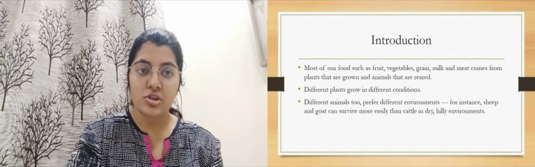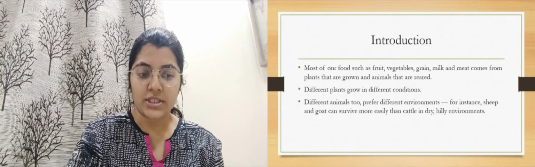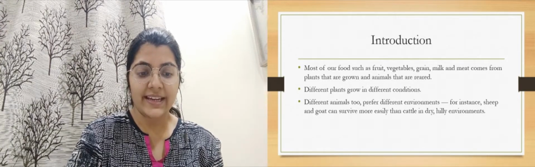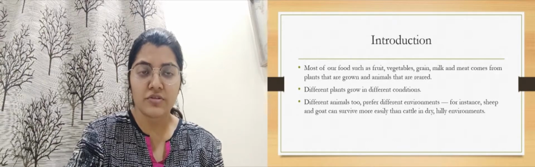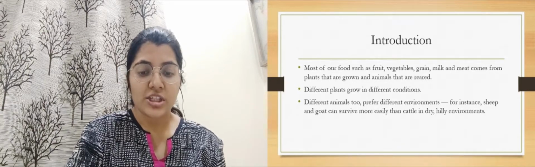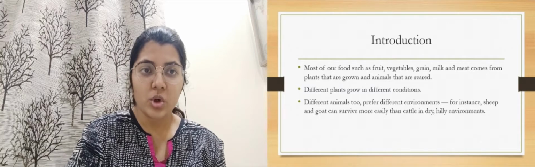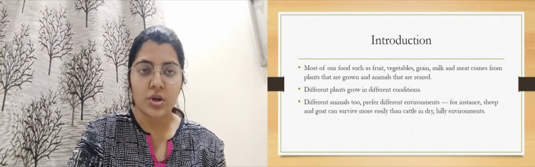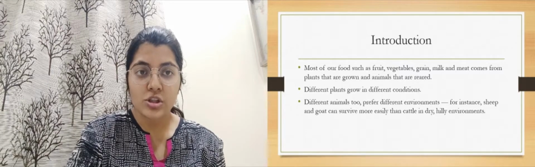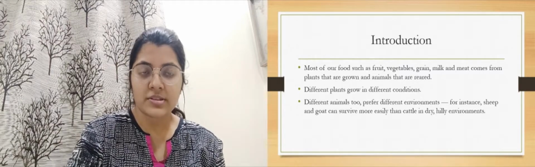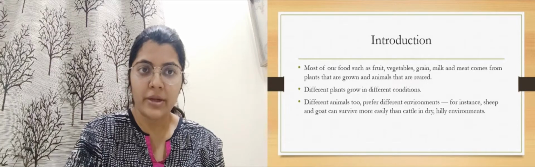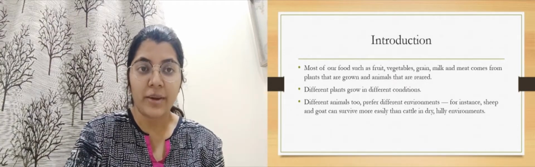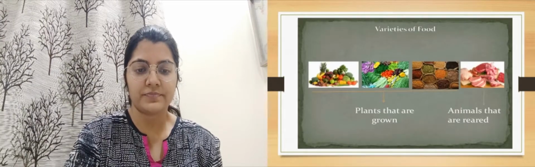So different animals too prefer different environments. For instance, sheep and goat can survive more easily than cattle in dry and hilly environments. You must have also seen that sheep and goat survive more easily in hilly areas compared to other animals. So with plants it is the same, and with animals also it is the same. Different plants need different environments. Similarly, different animals will also need different environments to grow and survive.